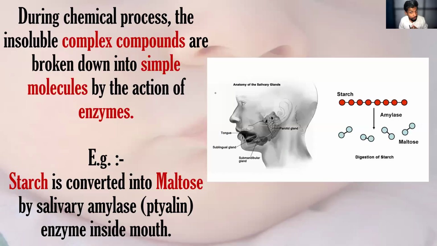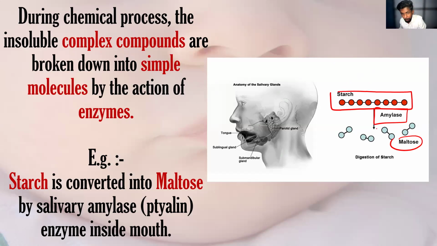Chemical digestion means we do the digestion with the help of enzymes. Look at the picture here. In the buccal cavity, we have the enzyme named amylase. Starch is there; when you are eating bread, it contains starch. In the buccal cavity, starch is converted into maltose. How does this process happen? With the help of teeth? No, without the support of the teeth, with the help of enzymes.